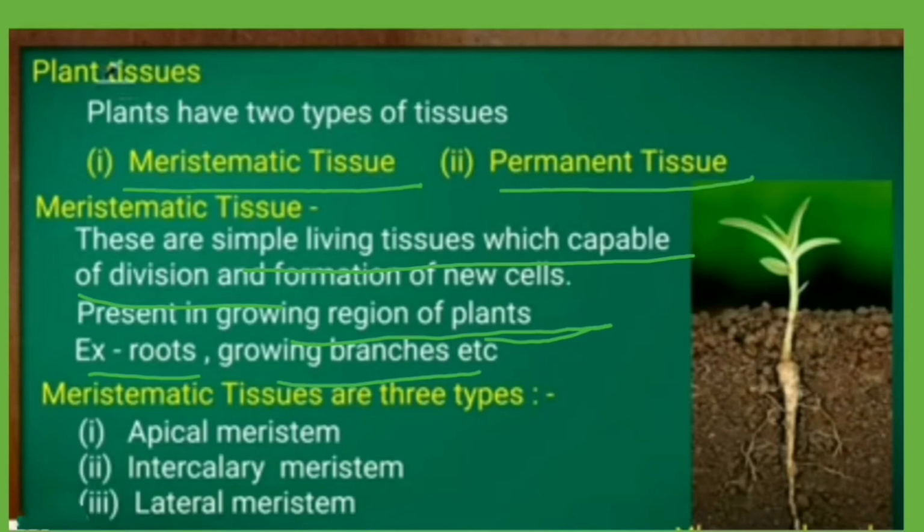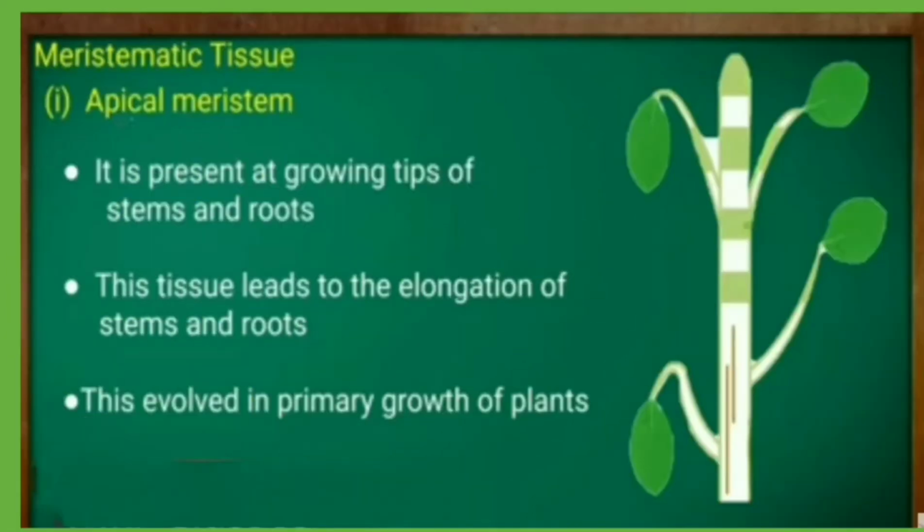On the basis of their location, we have three different types of meristematic tissues in plants. The very first is apical, the second is intercalary, and the third is lateral meristem. Now we'll discuss them one by one. The first one is the apical. As the name suggests, it is present at the apex, meaning it is present on the tips of the growing stem or root.